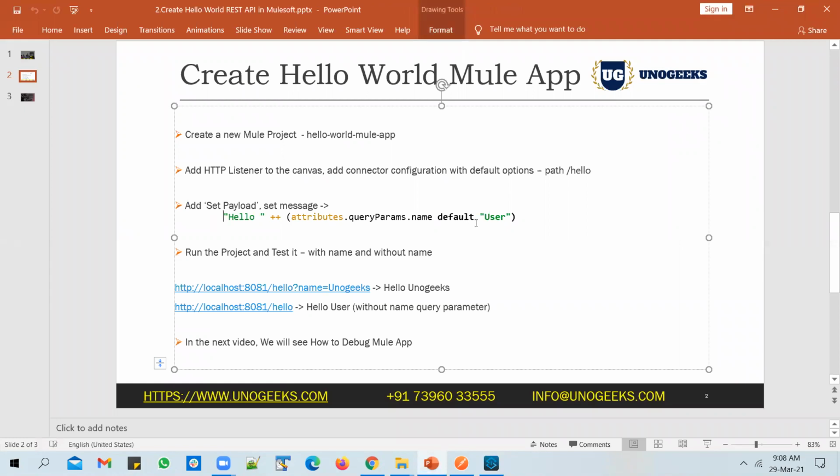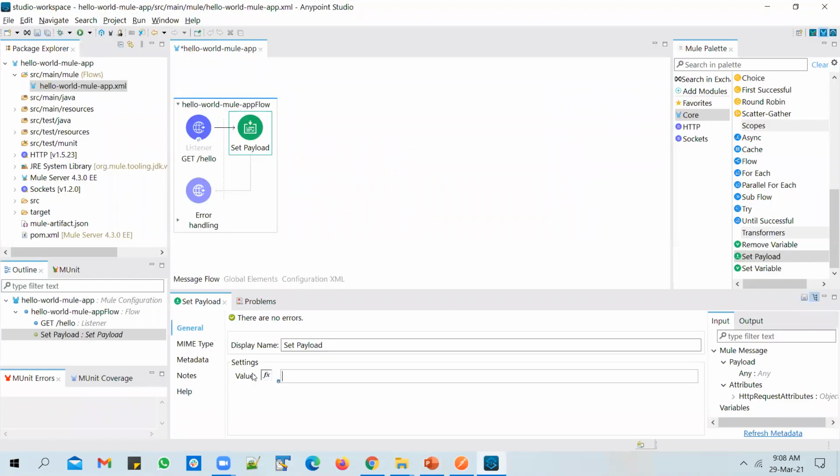Or you can just copy paste this message as is and paste it in here. If you start typing attributes, it will show you the options available. It's not popping up at the moment, but you can paste in this message.